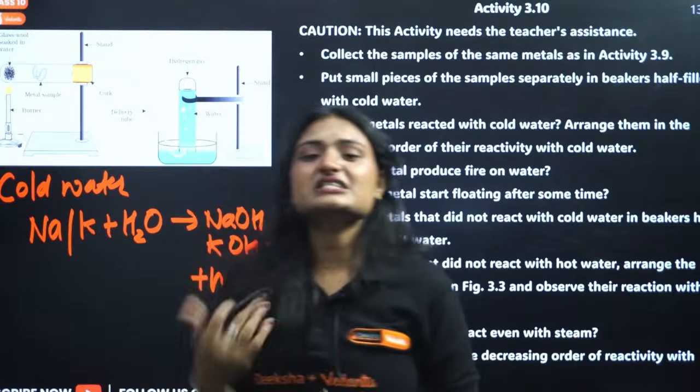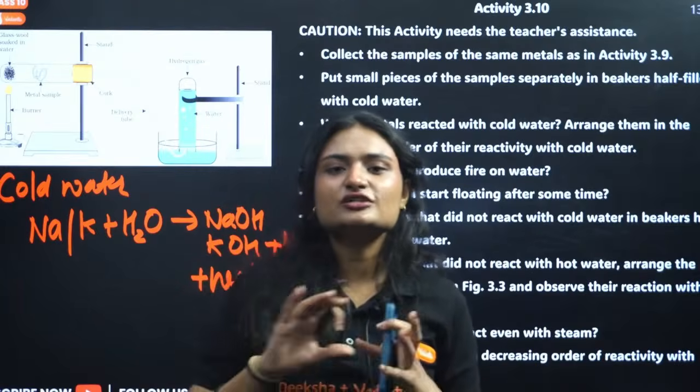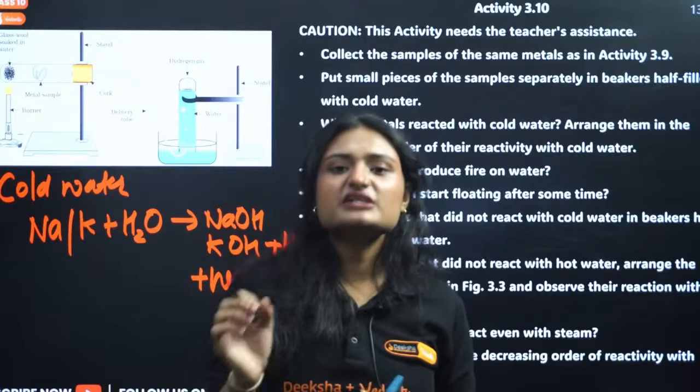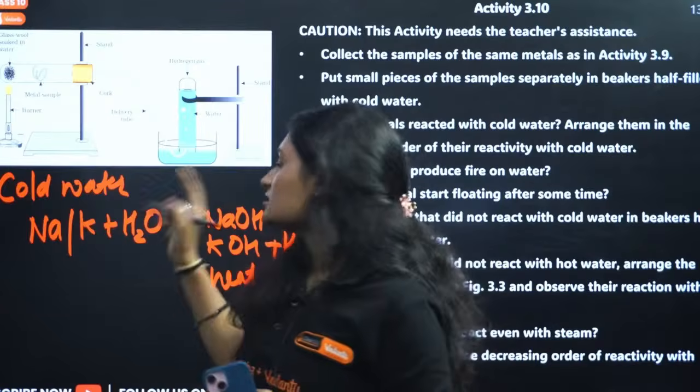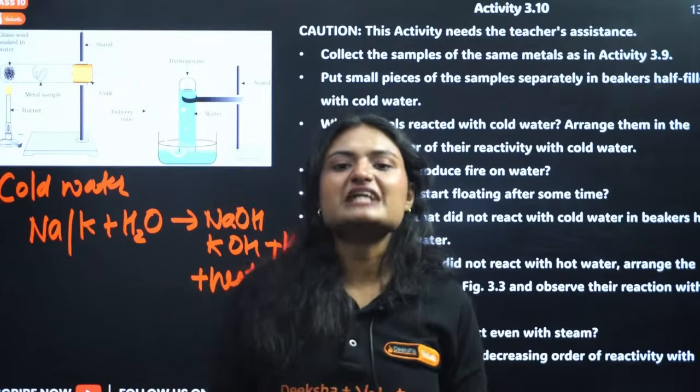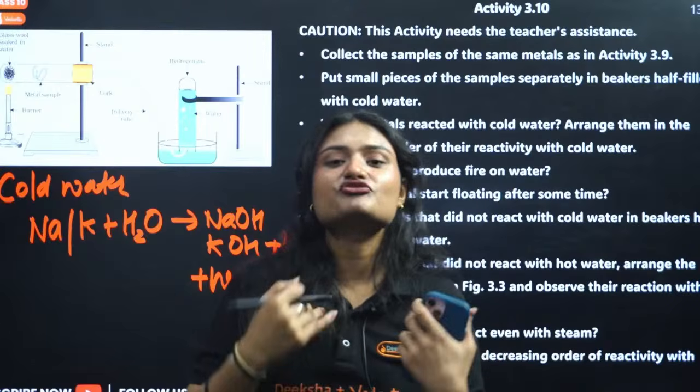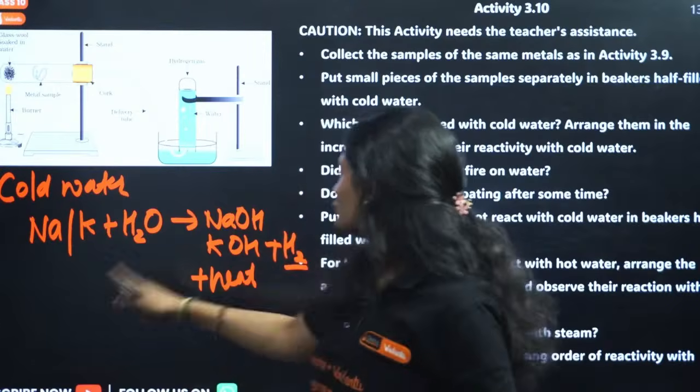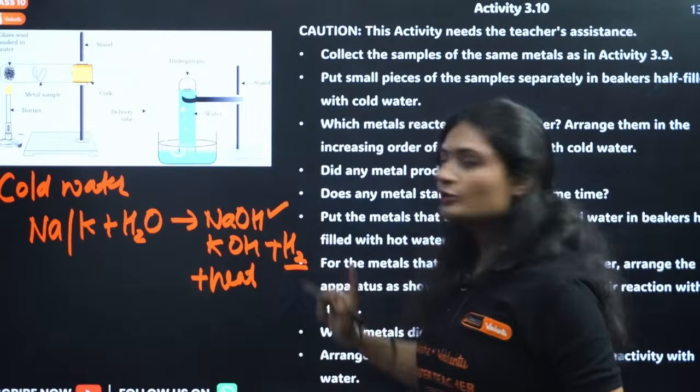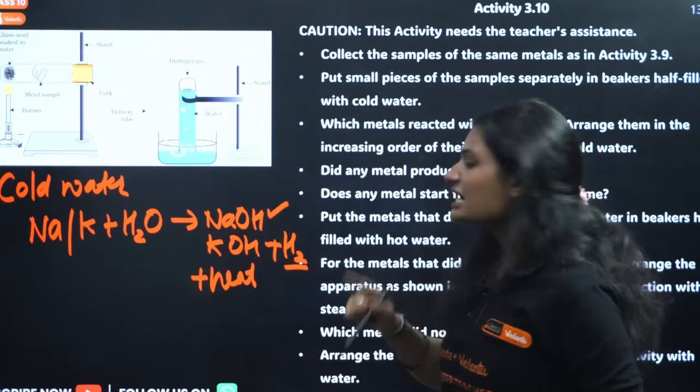As this heat is released and you have hydrogen gas, this hydrogen gas catches fire. That's why it is said that sodium and potassium react vigorously with water. So you get sodium hydroxide or potassium hydroxide and hydrogen gas, and heat is released.